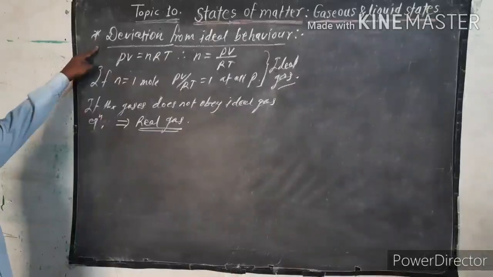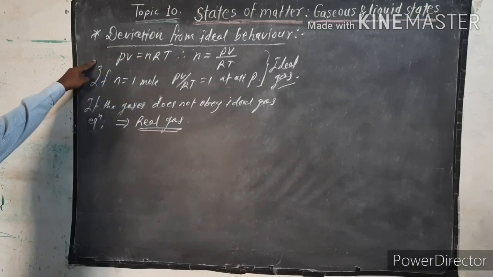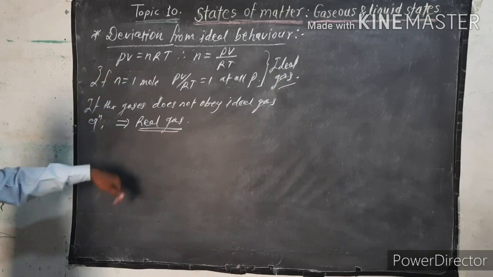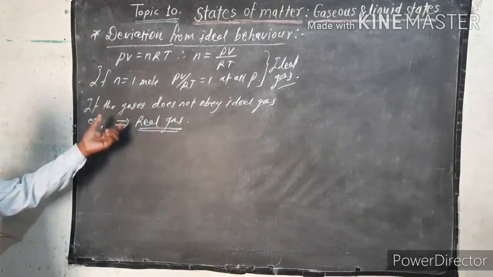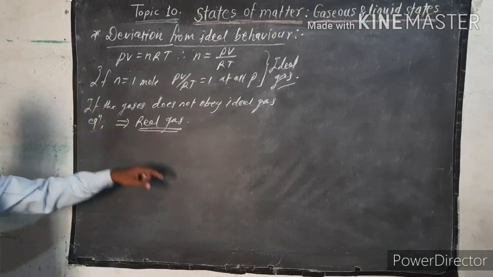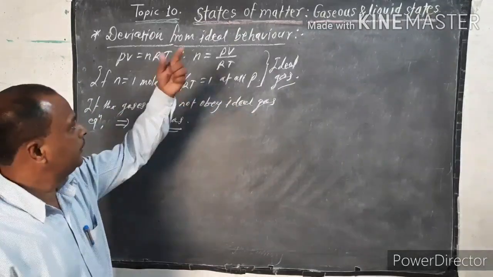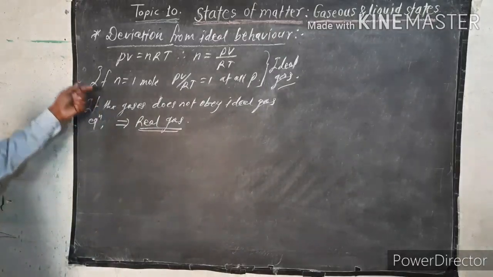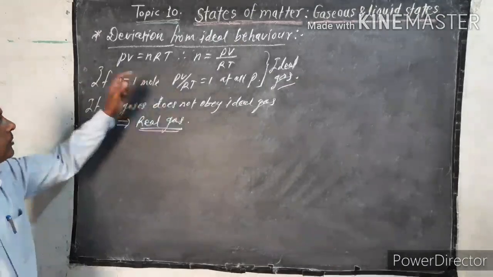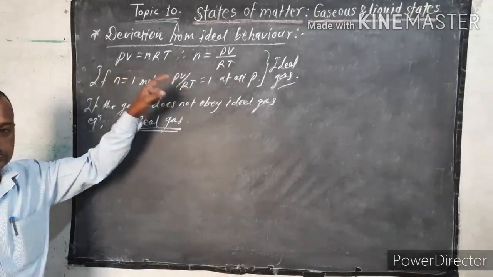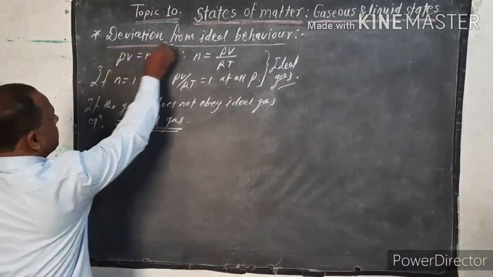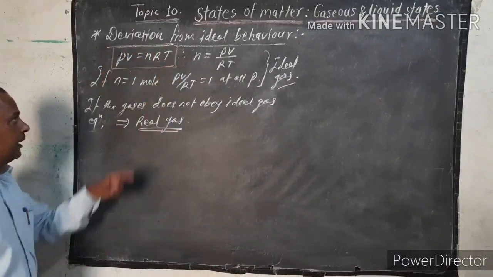Now the next, deviation from ideal behavior. Deviation from ideal behavior means the real gases and ideal gases; these two terms are involved here. The real gas deviates from the ideal behavior. Now we know that an ideal gas is one that strictly obeys the gas laws. They obey the general gas equation, the ideal gas equation.